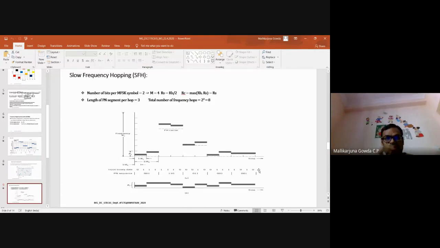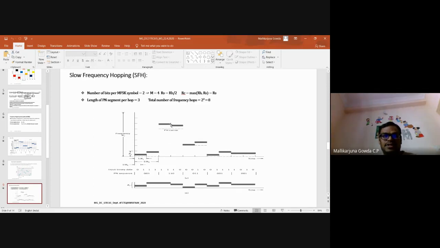Here, see, for 4-bit, MFSK cannot. So this is one symbol 01, and 11 is another symbol, right? For these two symbols, one hopping frequency, that is 001. Next is what is shown here, right? 01 and 11. For that the hopping sequence is 001, which means FC1. Then next information bits are 1 1 1 0. For that the pseudo-noise sequence I have taken is 110. So 110 means it is FC6. That is why it is at this point.